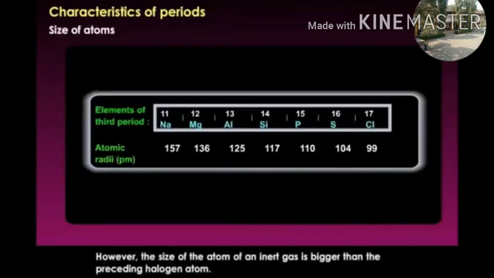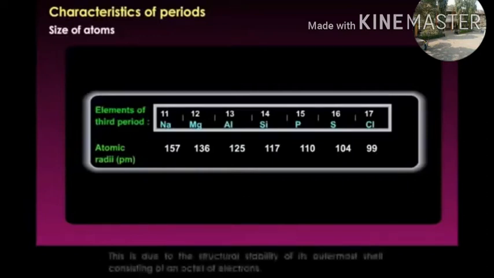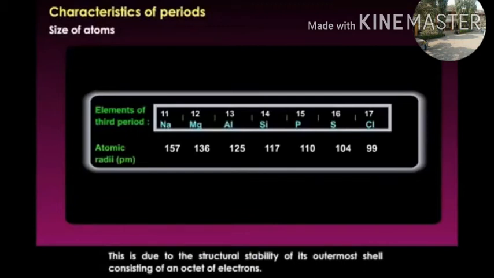However, the size of an atom of an inert gas is bigger than the preceding halogen atom. This is due to the structural stability of its outermost shell, consisting of an octet of electrons.